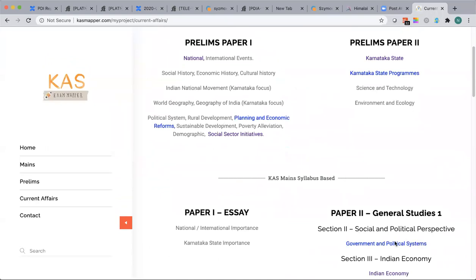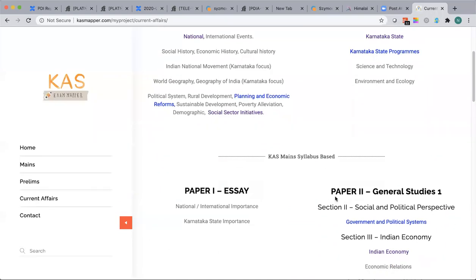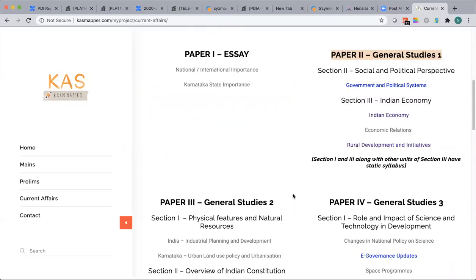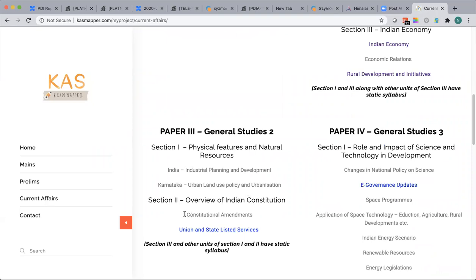Right. Government. It's part of paper two, general studies. Actually, this topic can also be part of constitutional amendments under paper three, general studies two. But the reason why I didn't put the current affairs on the constitution under that is that amendments are explicitly mentioned, and these are news items based on Supreme Court judgments and interpretation of the constitution.